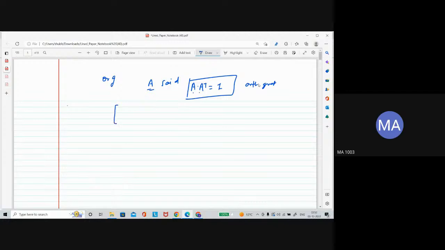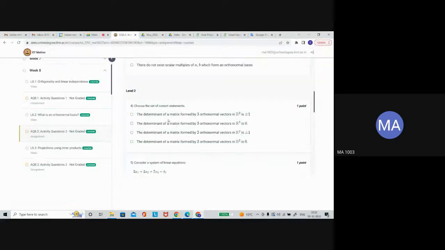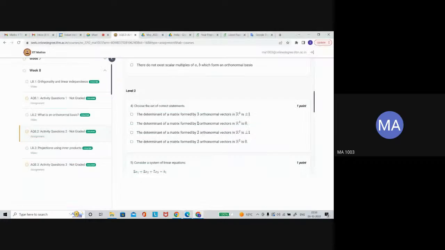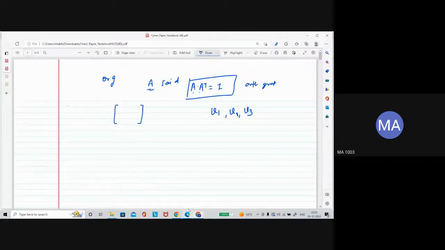Now consider a matrix whose columns are vectors. The determinant of the matrix formed by three orthonormal vectors: let's say V1, V2, and V3 are vectors in R3.